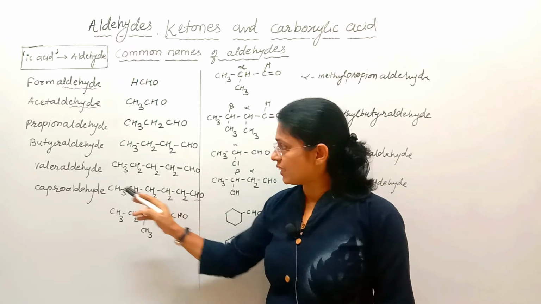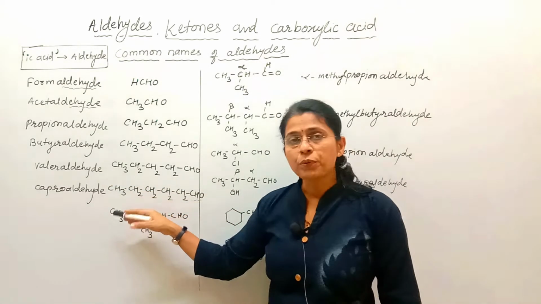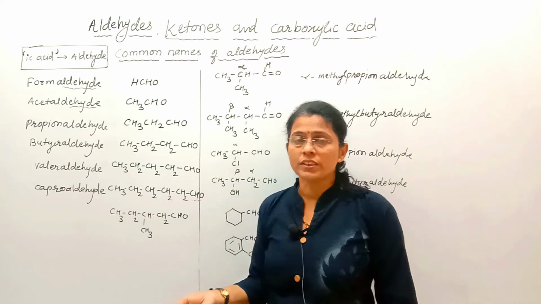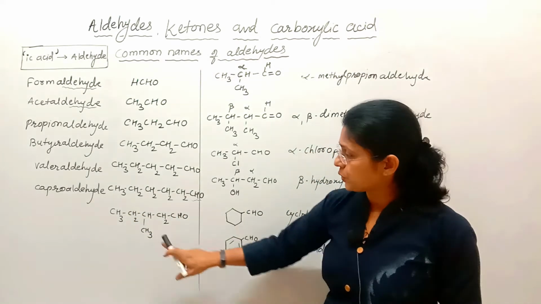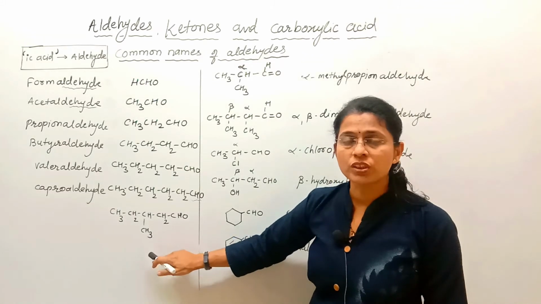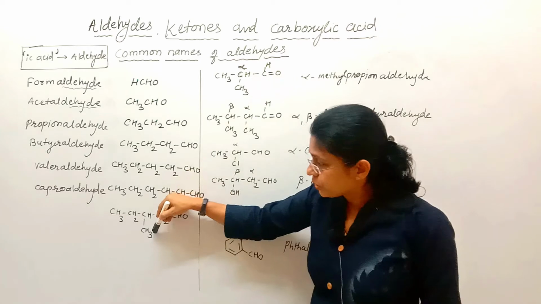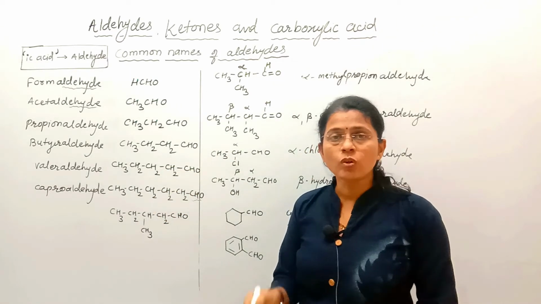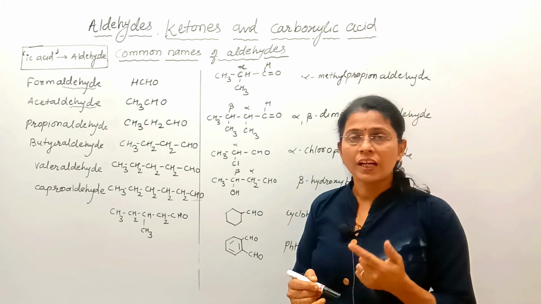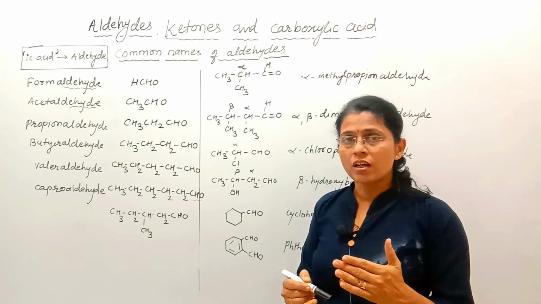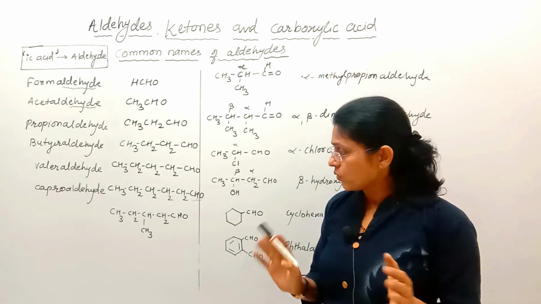From valeric acid, valeraldehyde containing 5 carbons. And from caproic acid, caproaldehyde containing 6 carbons. But if there are certain substituents, see here, there is a side branch substituent. Then the position of substituents in the common name is indicated by Greek alphabets, and those are alpha, beta, later on gamma, delta, etc.